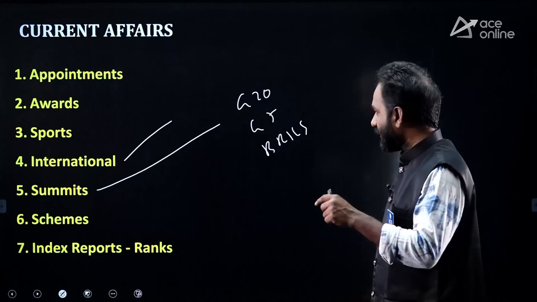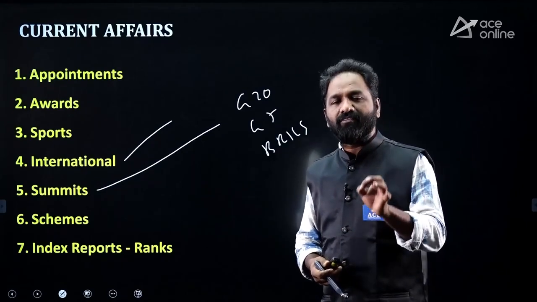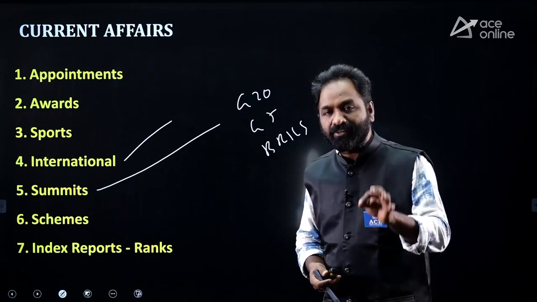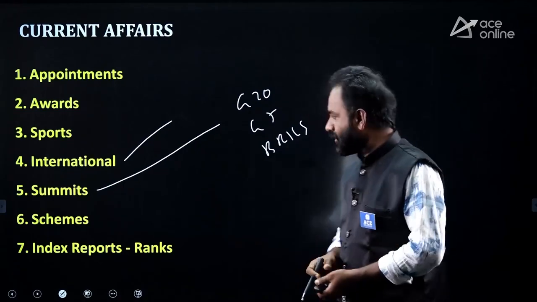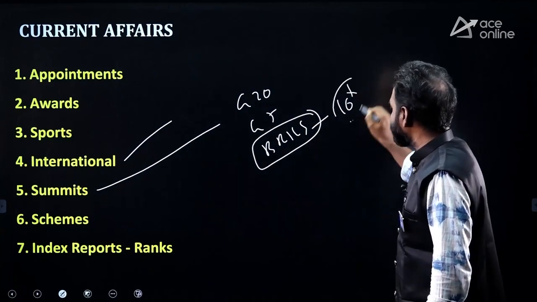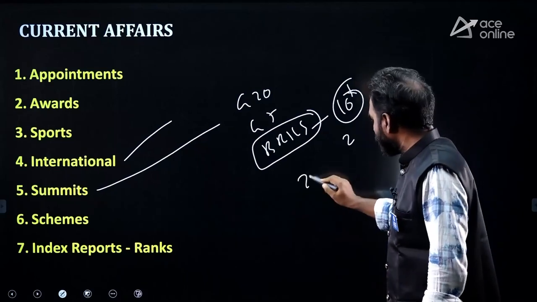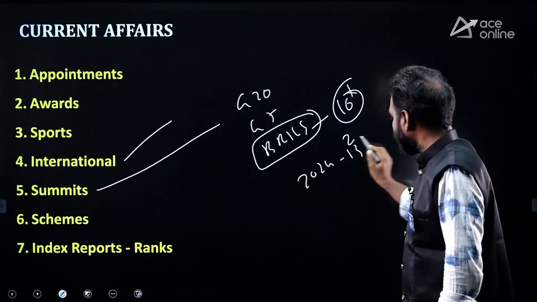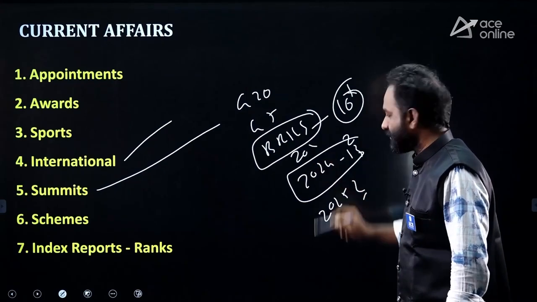I want to tell you one thing: everybody will read current affairs, but what you read and what you remember is important. Suppose a BRICS summit has happened. Now you have to remember where it happened, the venue. For 2024, for example, the 16th summit. Where will the next summit be held in 2025? What about the previous summit?